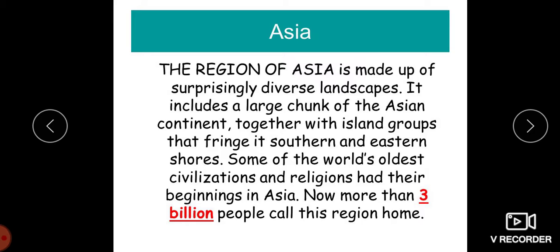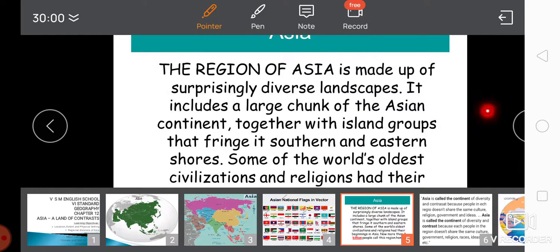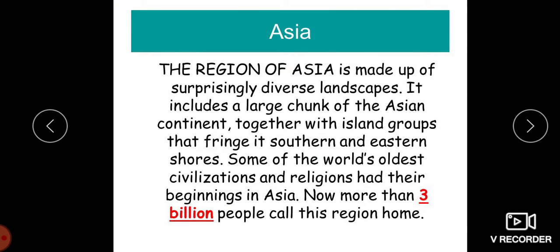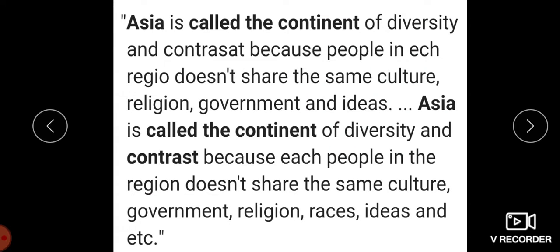So Asia, when we tell children, the region of Asia is made up of surprisingly diverse landscape. It includes a large chunk of the Asian continent together with island groups that fringe its southern and eastern shores. Some of the world's oldest civilizations and religions had their beginnings in Asia. Now, more than 3 billion people call this region home.